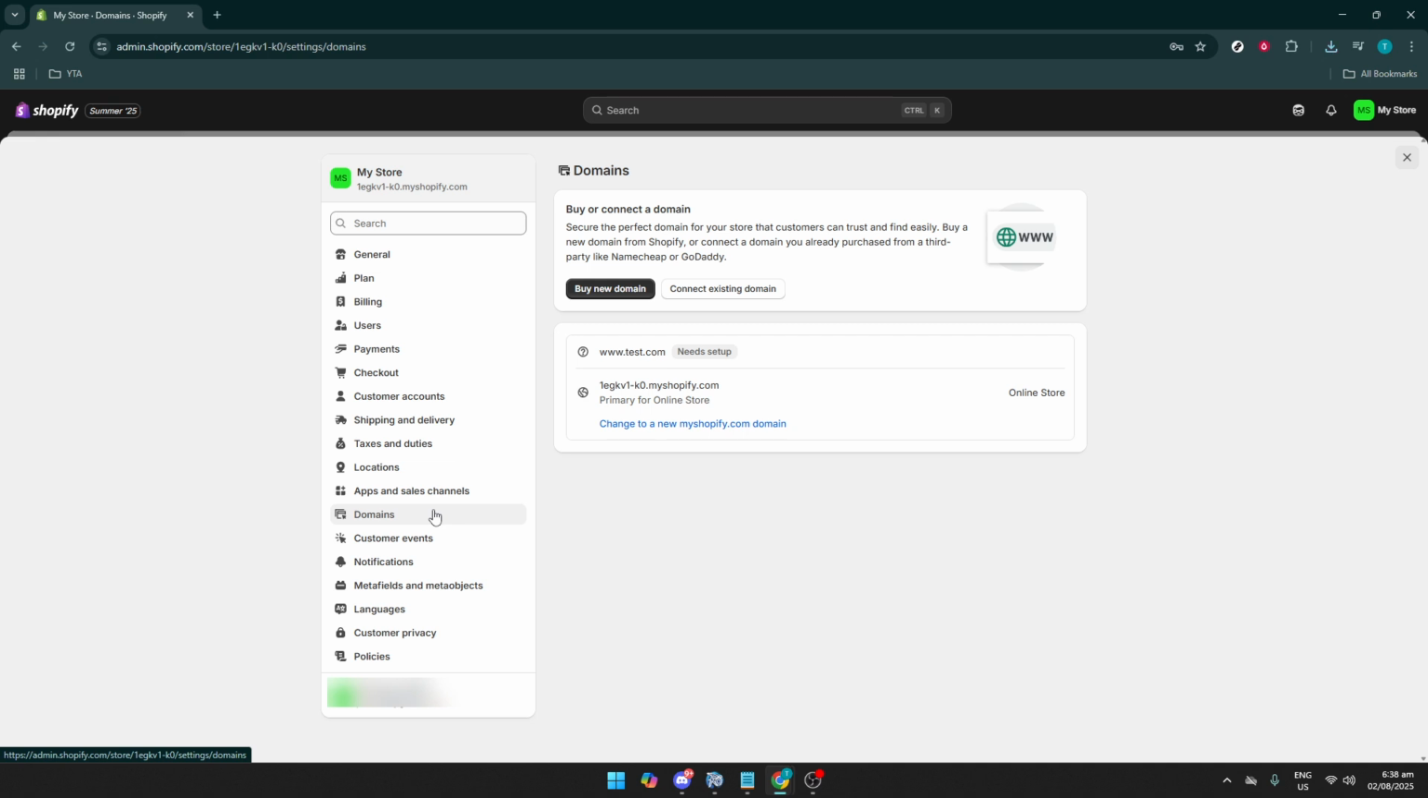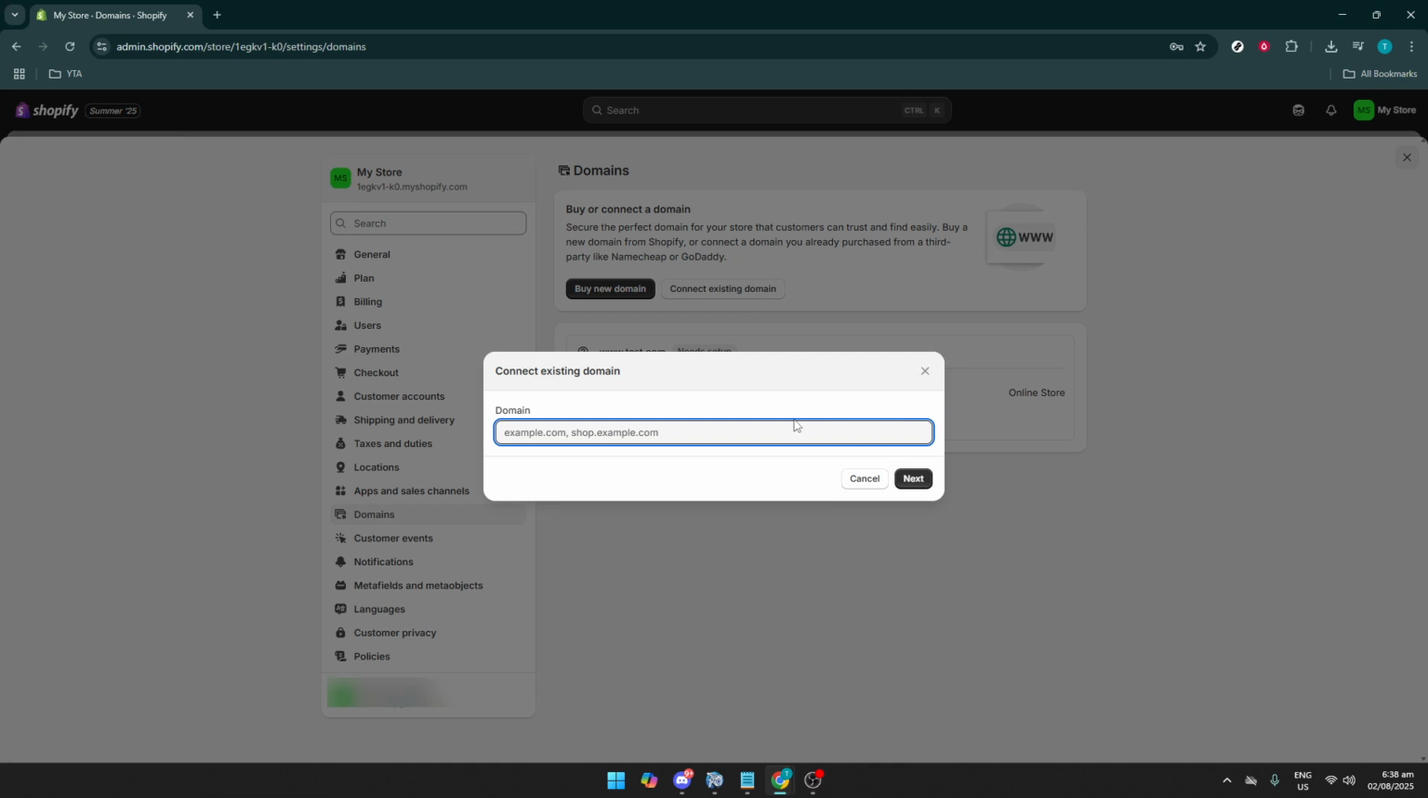Look for the option that says Connect Existing Domain. Clicking this will take you to the page where you can start the process of connecting your domain. You'll see a text field where you can type in your domain URL. Take a moment to ensure you're entering it correctly. Small errors like forgetting www or the correct domain extension can lead to hiccups in the transfer process, so double-check everything before proceeding. After you've entered your domain URL, go ahead and click on Next.